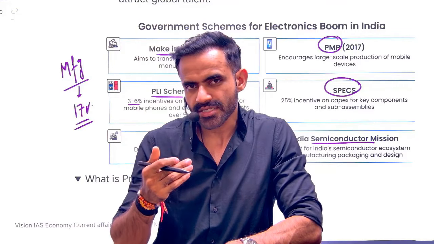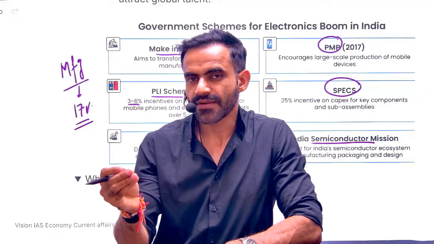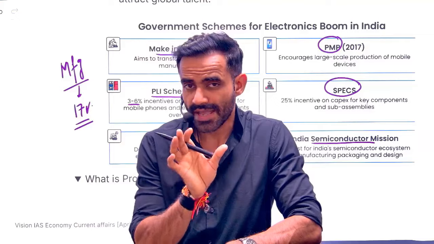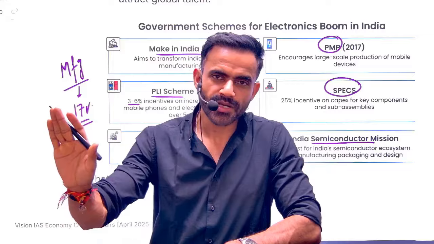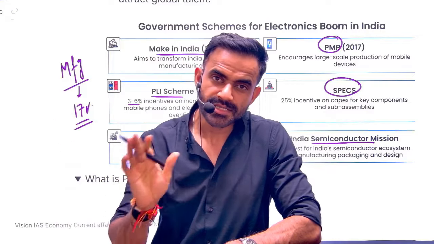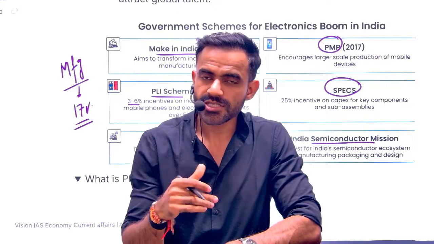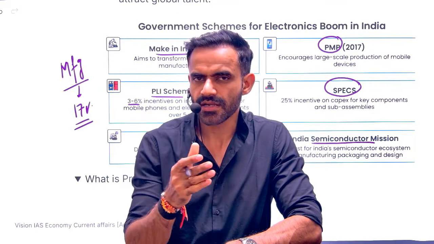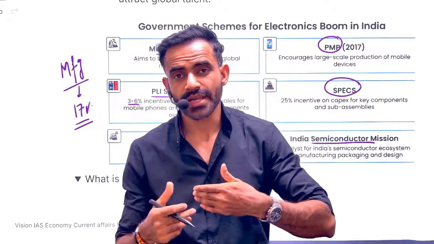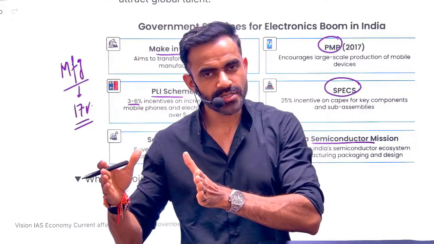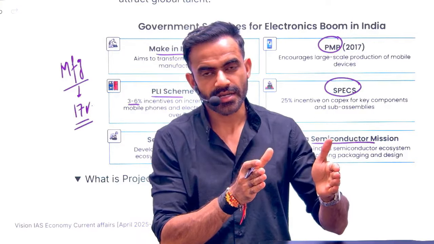The contribution of the primary sector in GDP is less than 20%. The contribution of the primary sector in employment is roughly 50%. So agriculture and associated activities provide employment to 50% of the population, but in GDP they are contributing less than 20%. The majority of the contribution is coming from the service sector, roughly 55%. The problem with this sector is that it is not creating that many jobs. 55% contribution in the economy, but it provides employment to less than 30%.